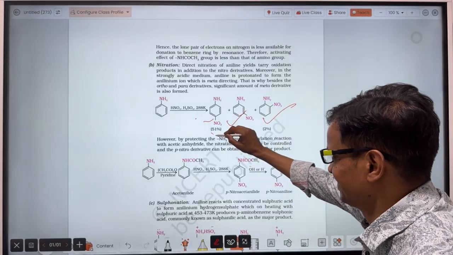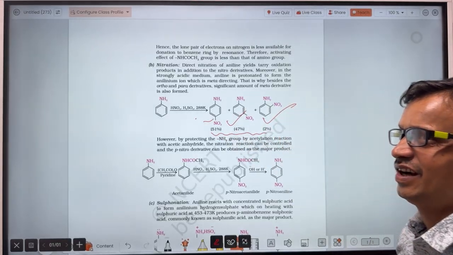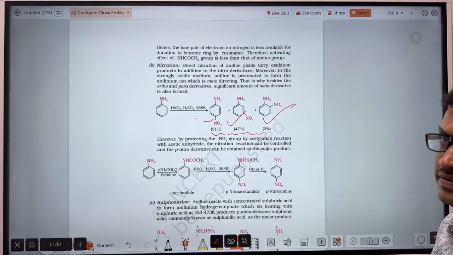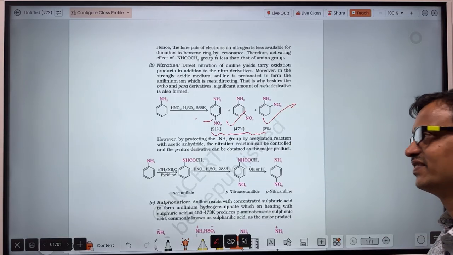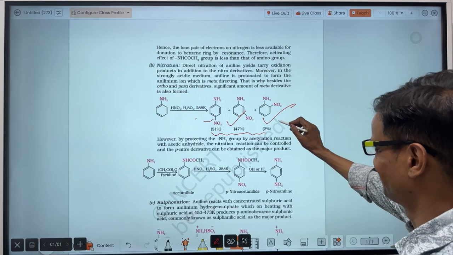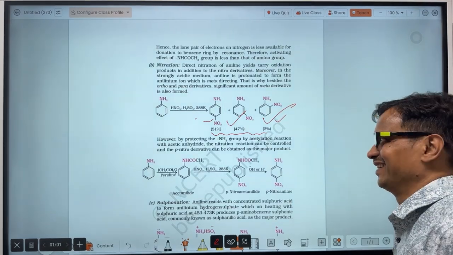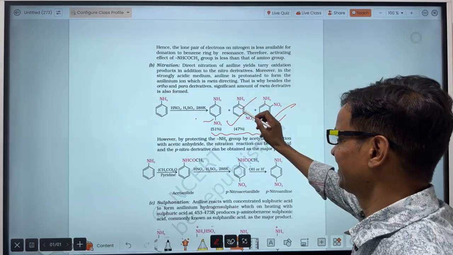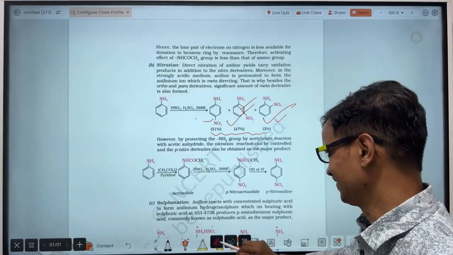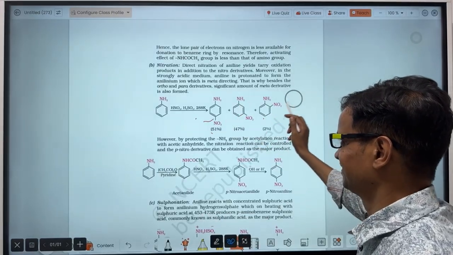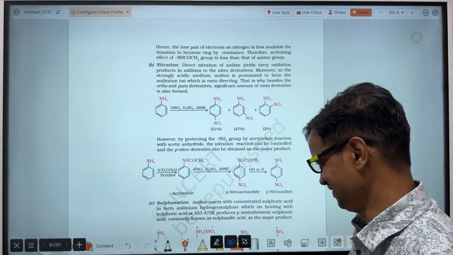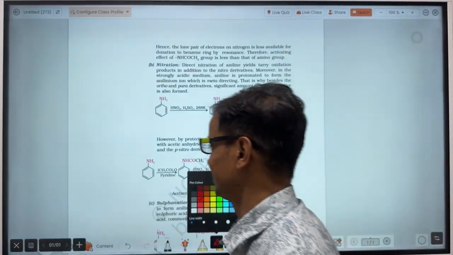And just compare. The ortho substituted nitro derivative of aniline is in bigger amount, and there is a significant amount of meta substituted nitro derivative of aniline. What's the reason here?